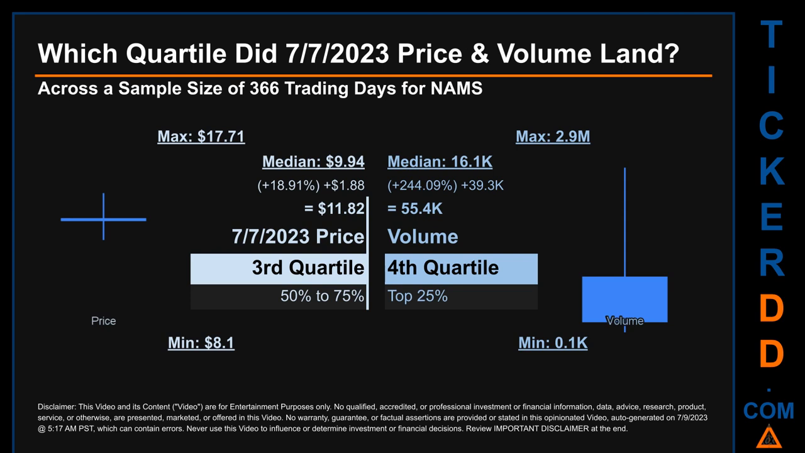The day's volume landed within the fourth quartile, marking it within the top 25% of all sampled daily volume, which saw a max daily volume of 2.9 million and a minimum of 0.1 thousand. Quartiles tell us about the spread of a data set by breaking that data set into quarters, just like how the median breaks the set into half. Descriptively, NAMS has a median price of $9.94. Therefore, the 7th of July 2023 price was higher from that middle marker by 18.91%. The day's volume of 55.4 thousand was more than the median by 244.09%.